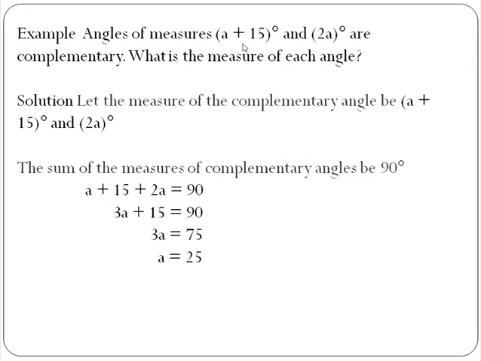Now we will find the value of a plus 15 and 2a degrees. a plus 15: a is 25, so 25 plus 15 is 40 degrees, and 2a is 2 multiplied by 25, which is 50 degrees. Therefore the measures of these two angles are 40 degrees and 50 degrees. Here we have completed the solved examples. Children, you have to complete your copies till here. Thank you.